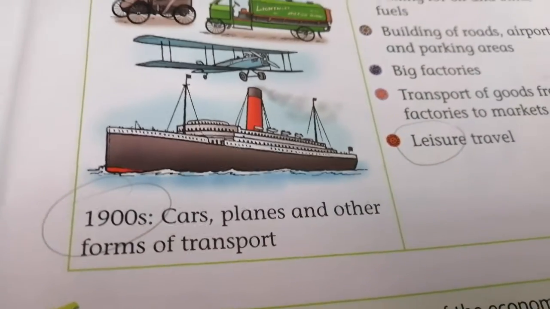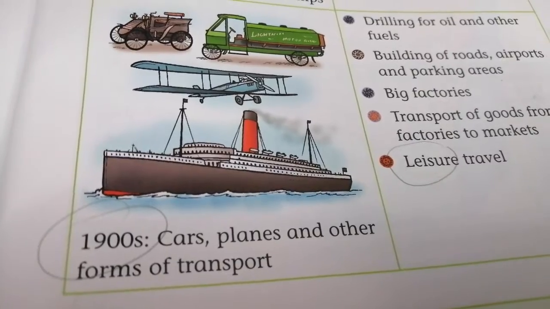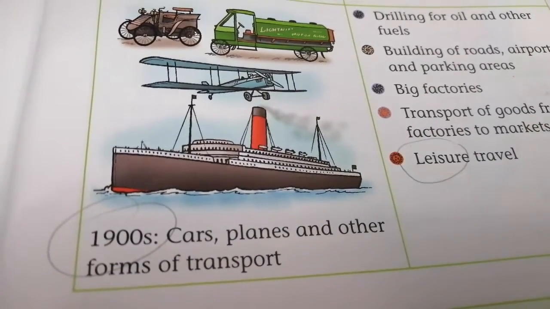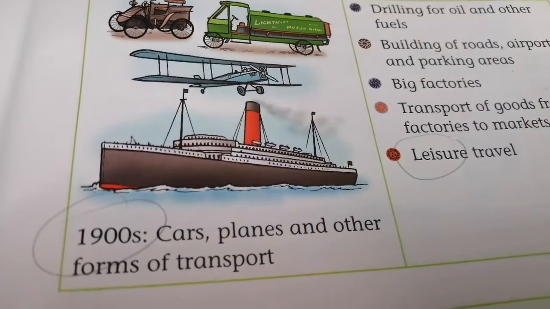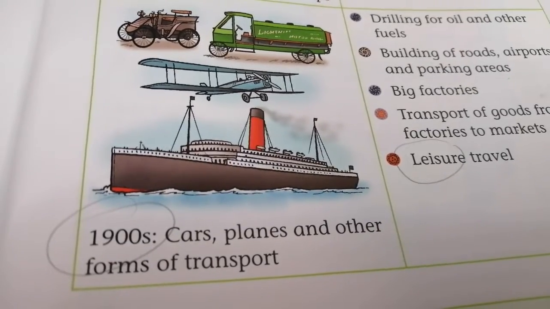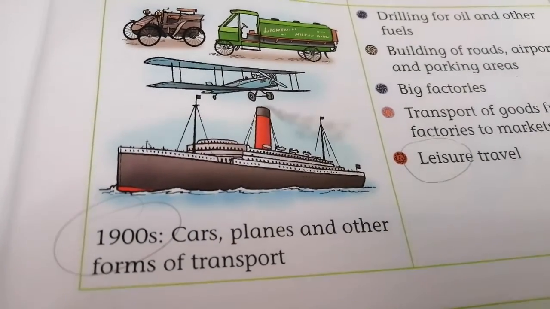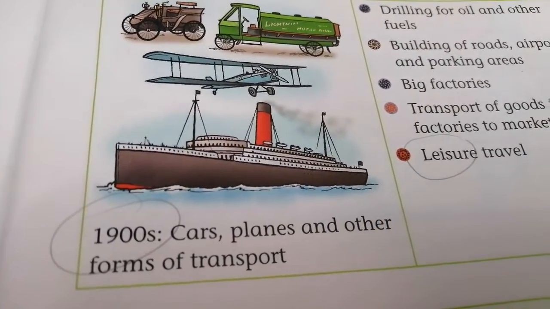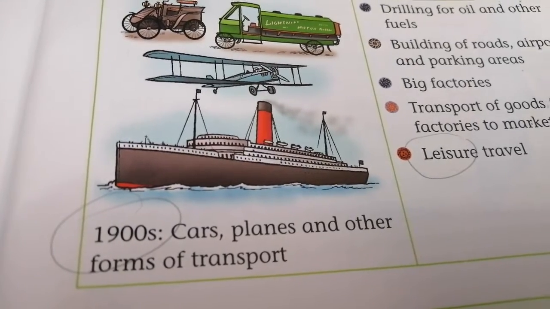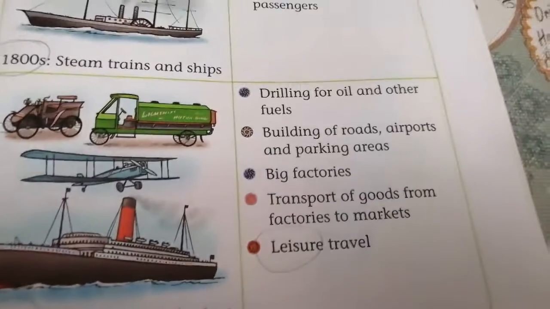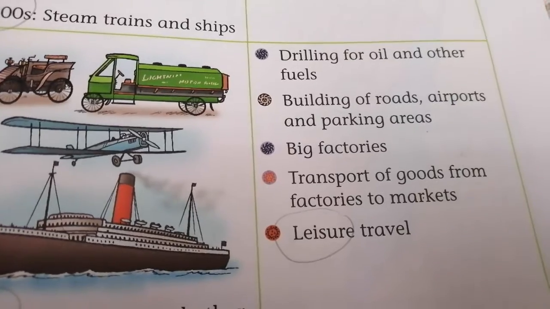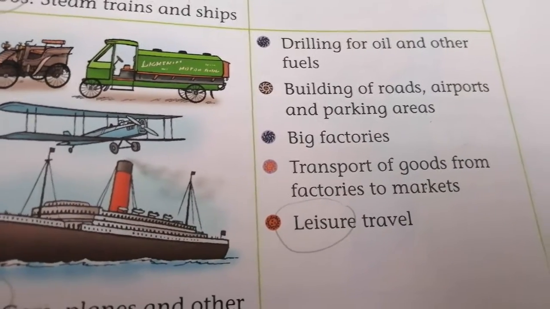Now I will talk about this special stage of history, which is 1900. In 1900, I have here cars, planes, and other forms of transport. Look at the forms of transport. I have more modern forms of transport. Okay, what about the economic development?